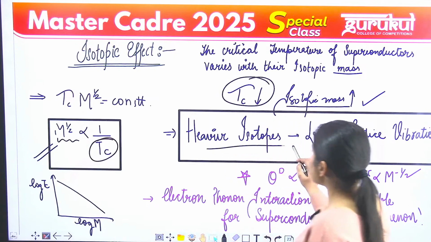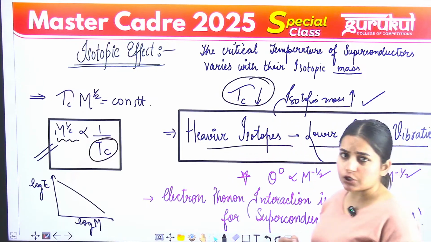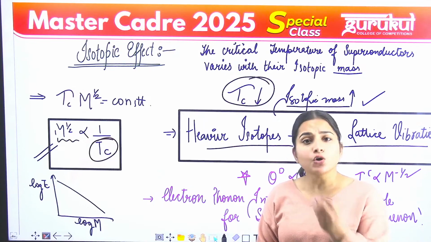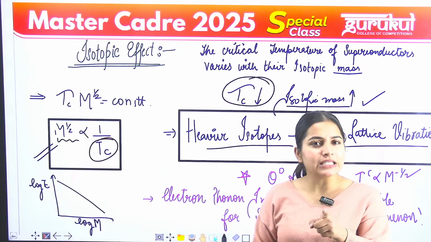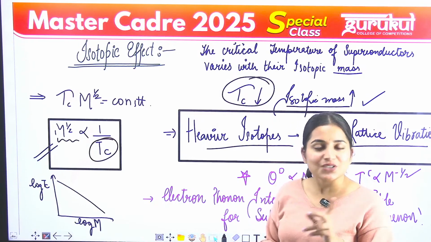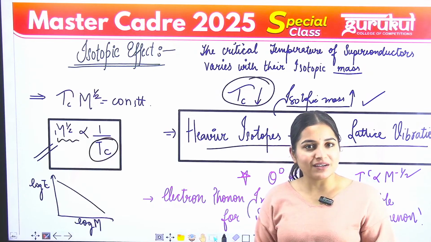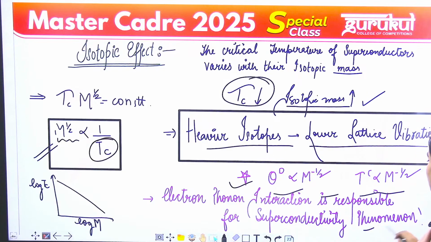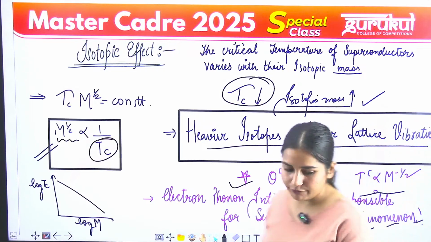And heavier isotopes also have lower lattice vibration. It means the lattice vibration is interrelated with the superconducting phenomena. So that means the electron-phonon interaction is responsible for the superconducting phenomena.